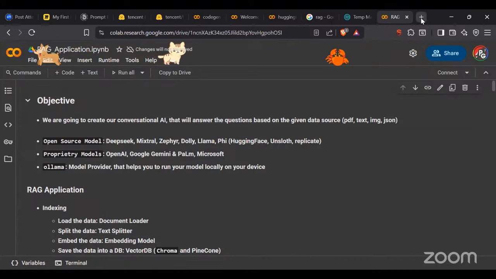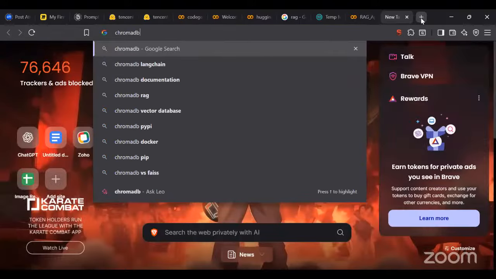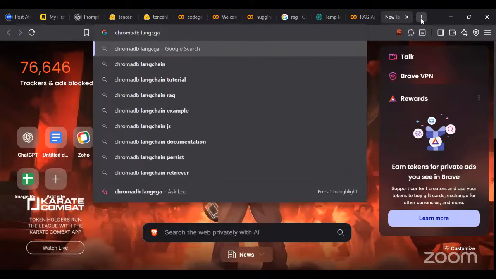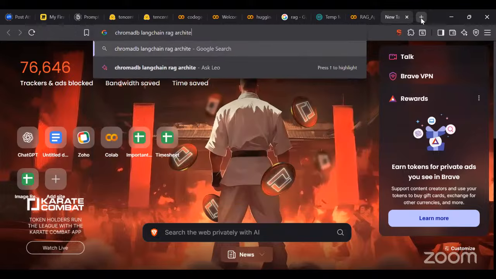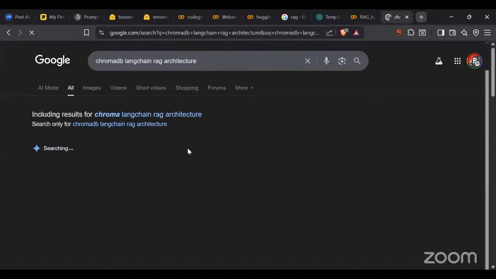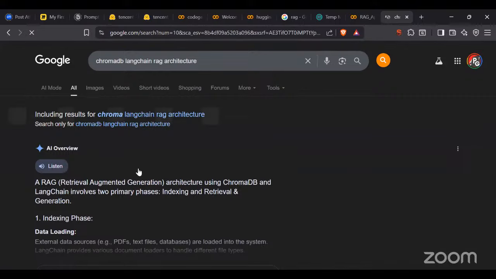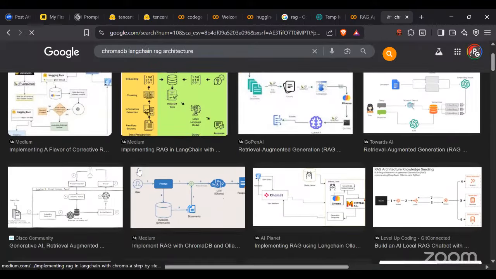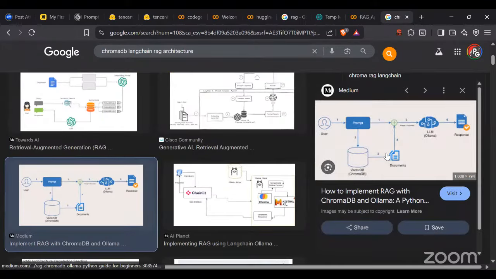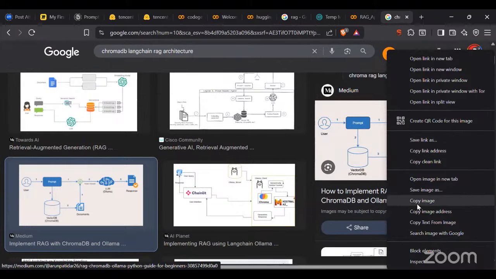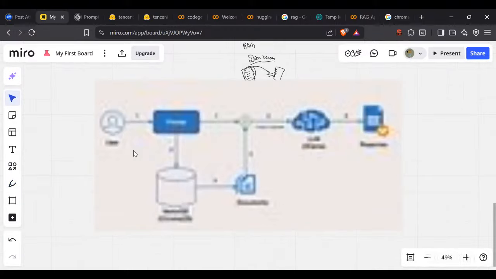Let me show you one more thing. Wait a second, guys. Chroma DB, LangChain, RAG architecture. Okay, if I go to images itself, I might be able to find the picture of how it is working here. So I'll simply open this image and paste it up here. Chalo. Now you guys will be able to understand.